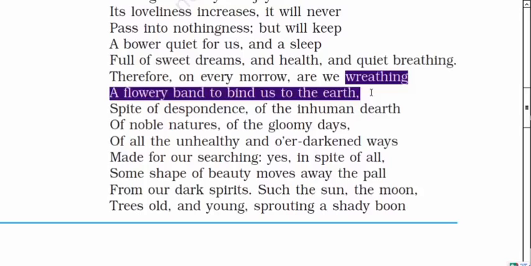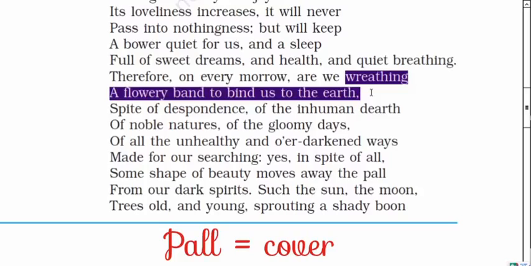What are the beautiful things? Just like the sun, the moon, the trees old and young, sprouting shadow boon for simple seed, and such are daffodils.